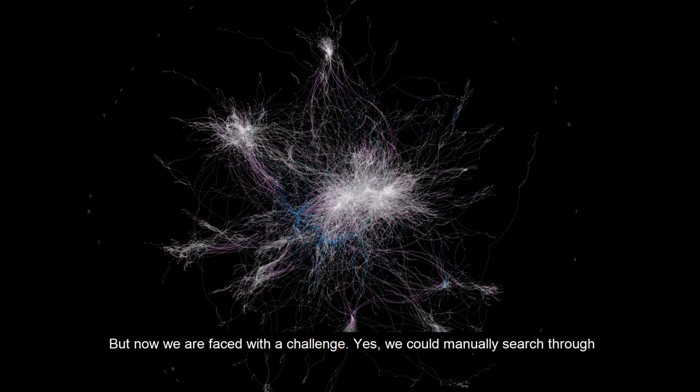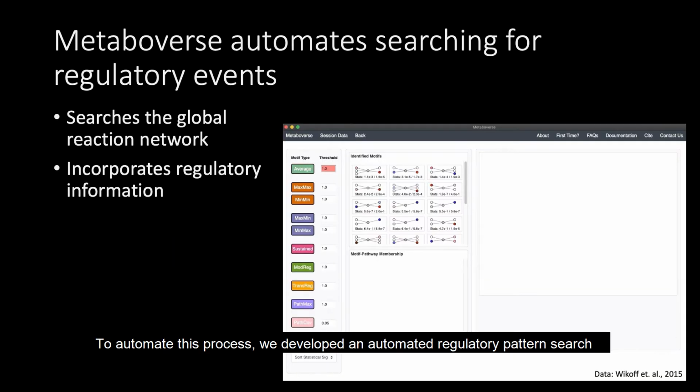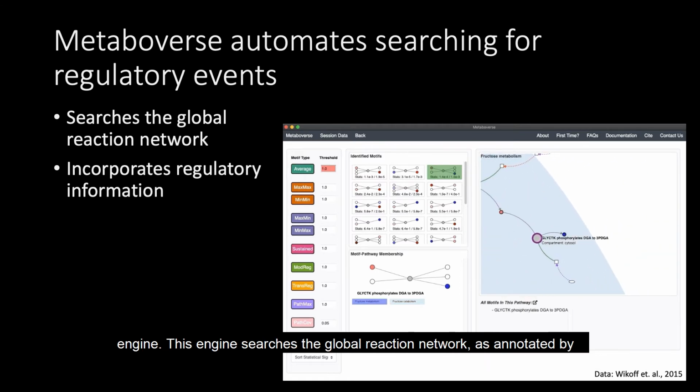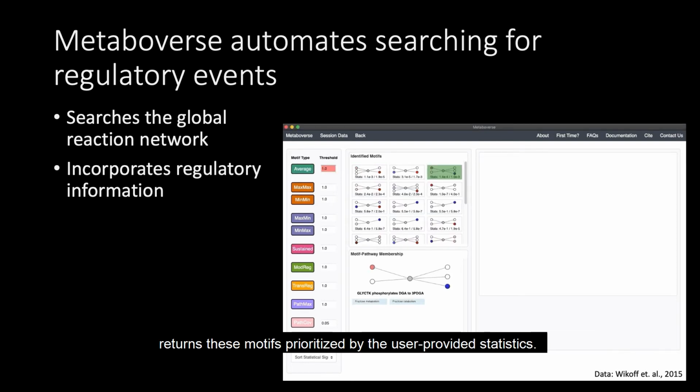But now we are faced with a challenge. Yes, we could manually search through the network and canonical pathways for interesting patterns that would be missed by the volcano plot shown previously. But how do we create a more holistic experience for the user? To automate this process, we developed an automated regulatory pattern search engine. This engine searches the global reaction network as annotated by the Reactome knowledge base for patterns such as the one on the right, and returns these motifs prioritized by the user-provided statistics.